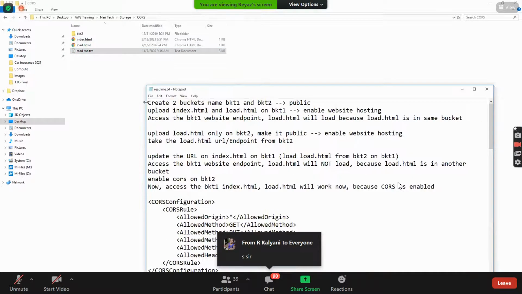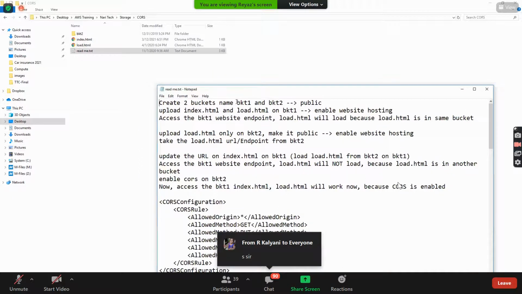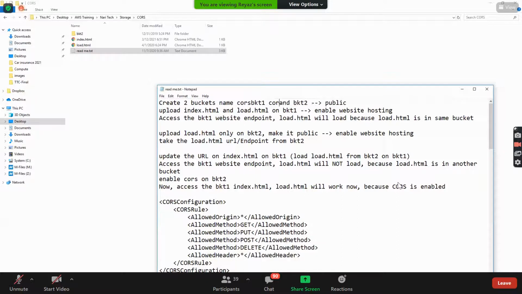What you can do is create two buckets named cors-bucket-1 and cors-bucket-2. Upload index.html and load.html to bucket 1, enable website hosting and access the bucket 1 website endpoint.